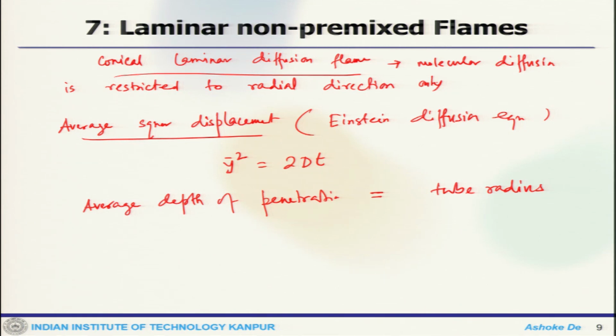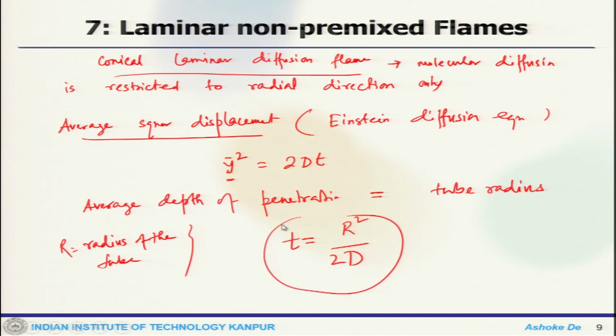So, one can approximate this y to the radius of the tube. If r is the radius of the tube, then one can write t is r squared by 2D. So, here y is approximated to the radius of the tube.